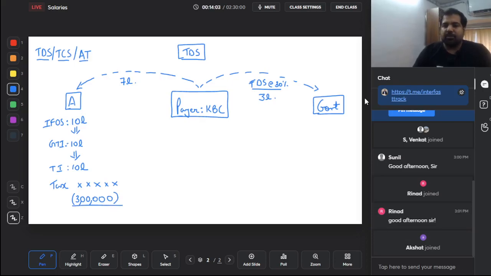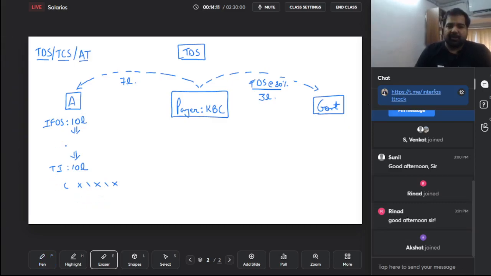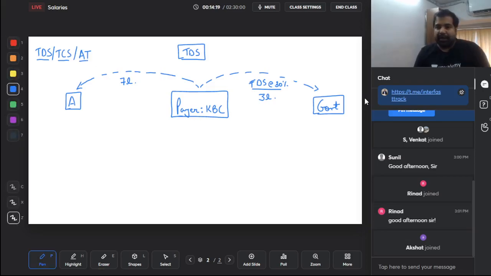Guys, this TDS which is with the government, that is 3 lakh rupees, you can always and always take a credit. So just removing all this extra information here. Please remember, in the exam, something that is always given is the net amount. They will say you won 10 lakh rupees, but they will not say it directly. They will say you won 7 lakh rupees net amount from a game show. So you need to always take the gross amount as the income.